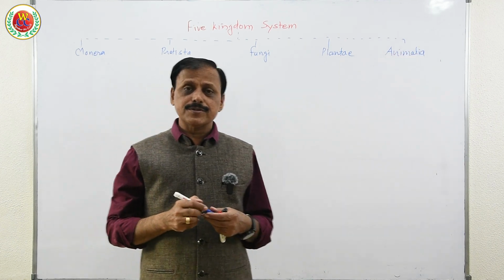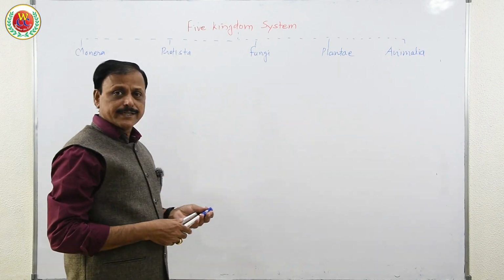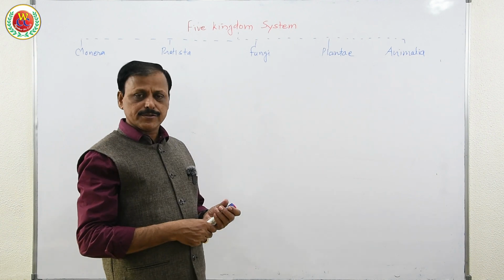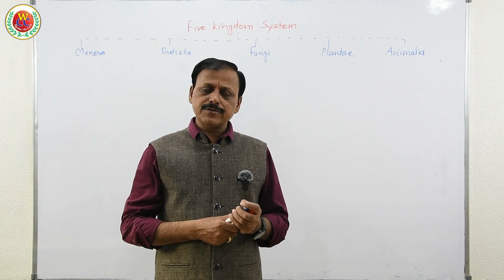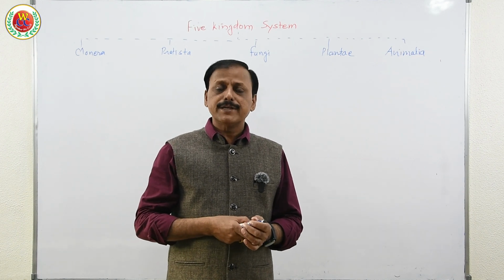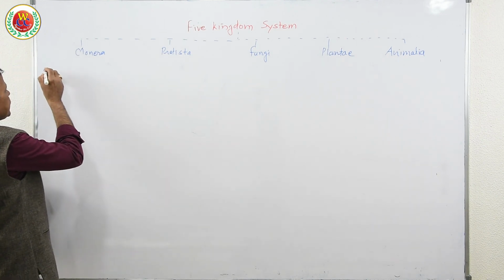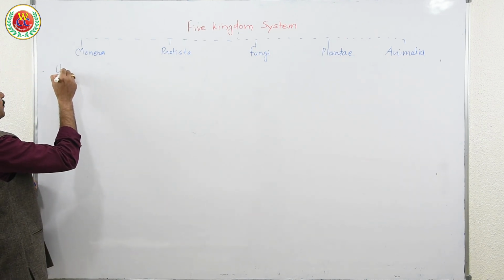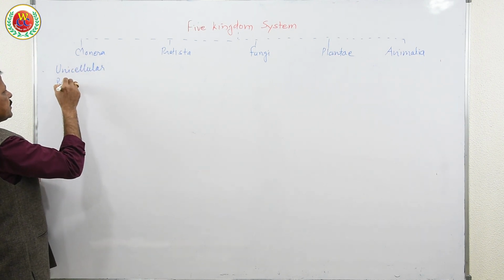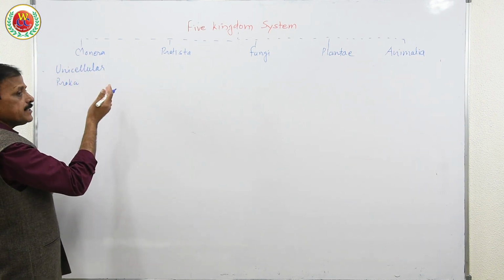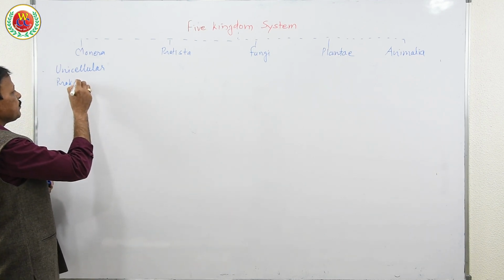Now see how he used all the features to classify plants and animals. Instead of writing the features or merits of the five kingdom system, we can directly discuss how the merits of the five kingdom system overcome the demerits of the two kingdom system. Monera, he considered all unicellular prokaryote. Organisms are either unicellular or multicellular. Unicellular prokaryote.